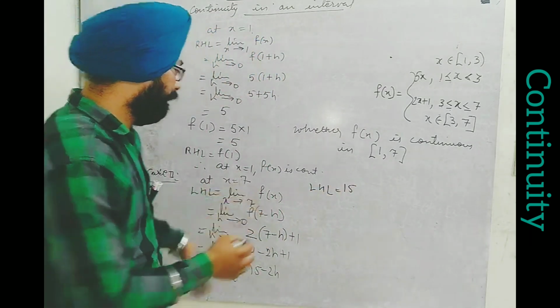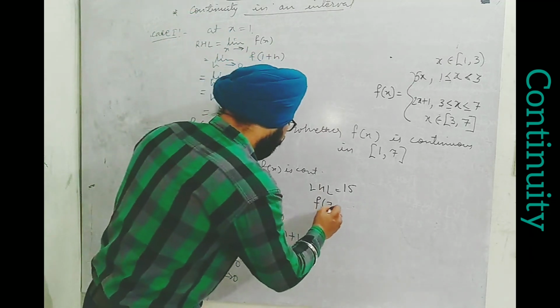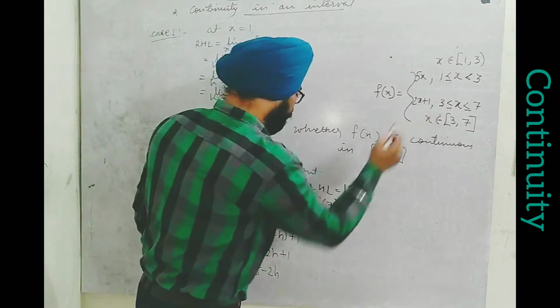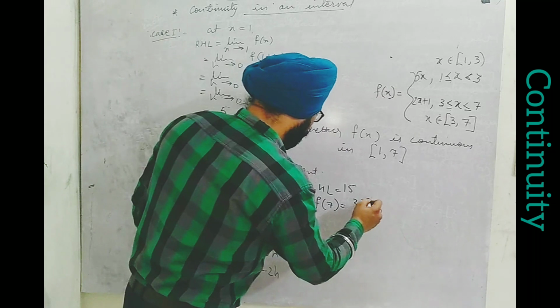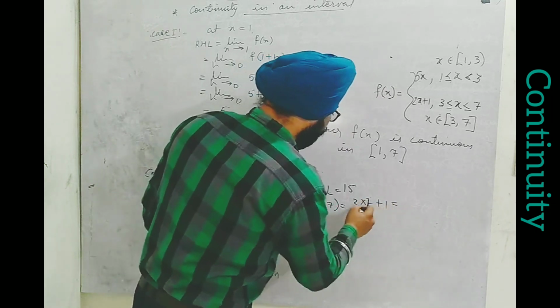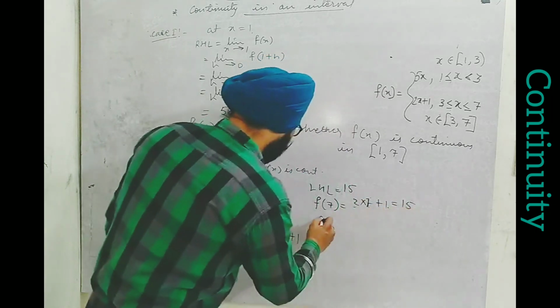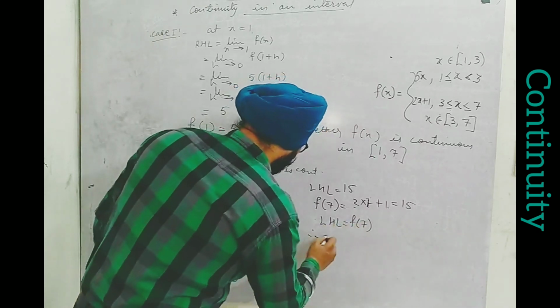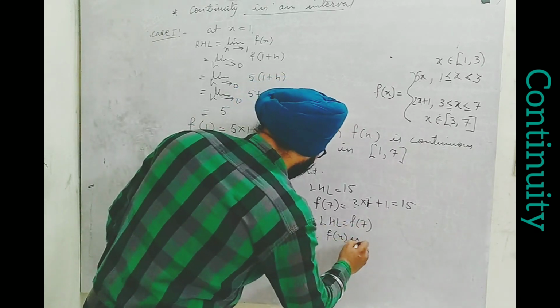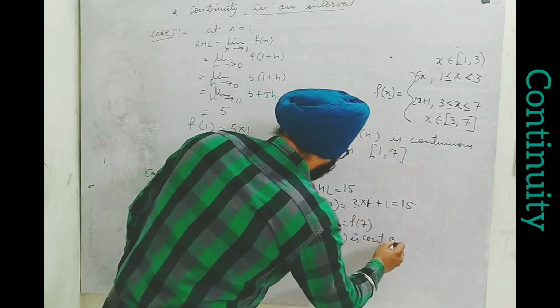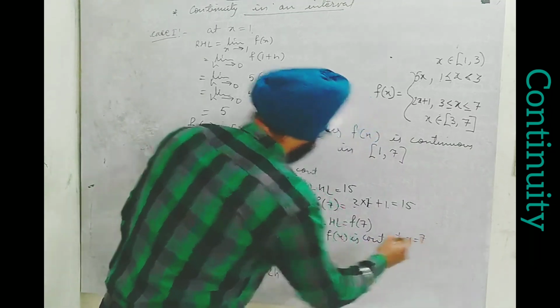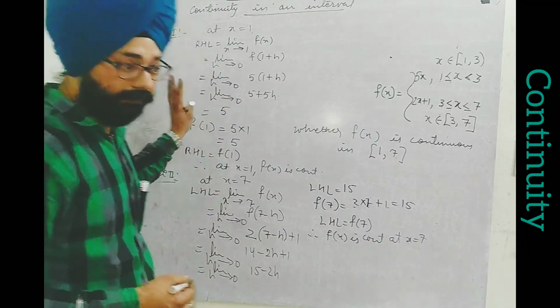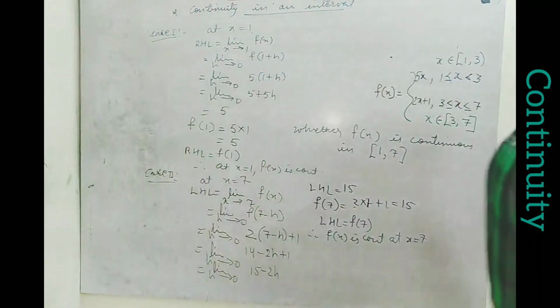Now let's think of it. What happens when I take f of 7? From the same definition, this is 2 into 7 plus 1, 7 twos are 14 and 1 is 15. Since LHL is equal to f of 7, therefore f(x) is continuous at x equal to 7. Please check. I have taken only 2 values, you have to take more values.